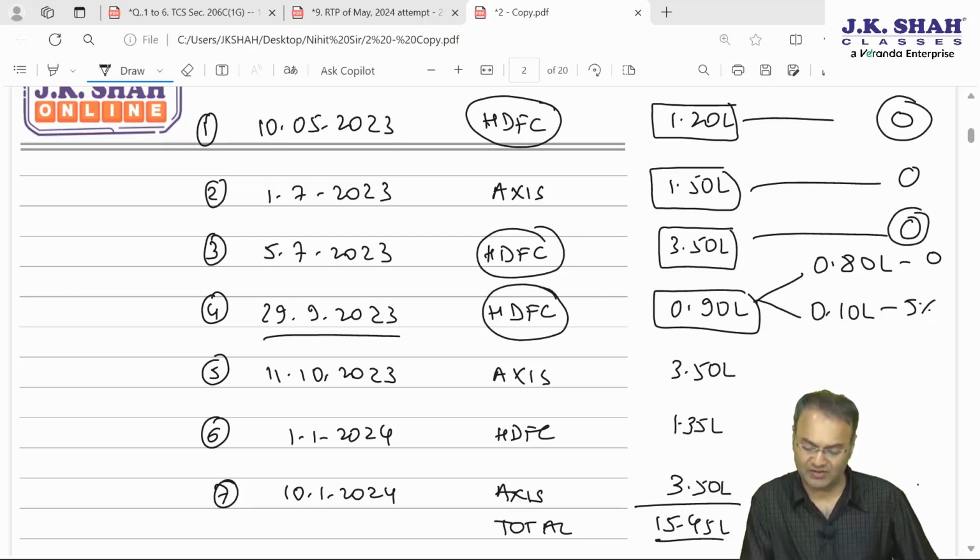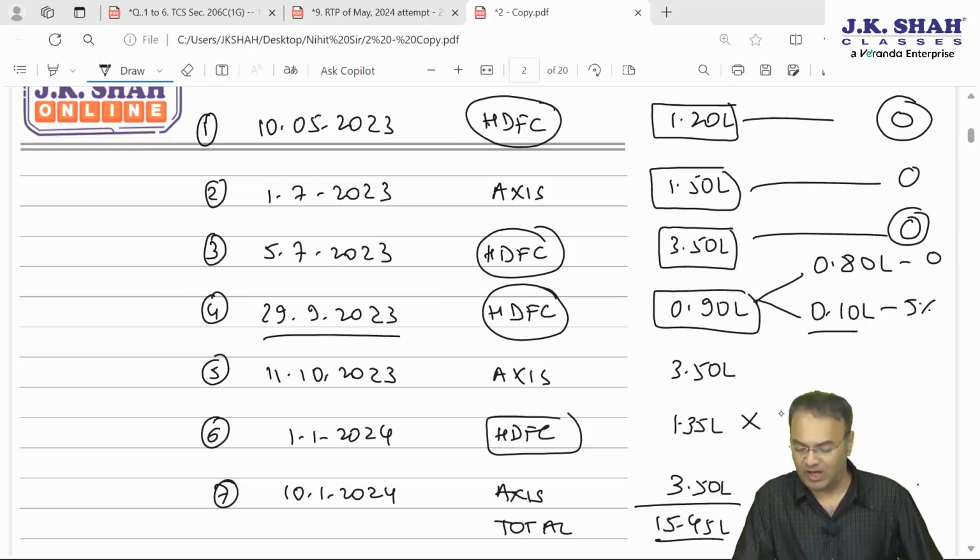Third transaction with HDFC Bank on 29 September 23: first 80,000, no TCS. With the first 80,000, the 7 lakh threshold limit or qualifying amount gets fully exhausted. The remaining 10,000 will attract TCS at the rate of 5%. The next transaction is with Axis Bank, 3 lakh 50,000. Next transaction, right now we have a question on HDFC. So now on HDFC, this 1 lakh 35,000, TCS will be attracted.